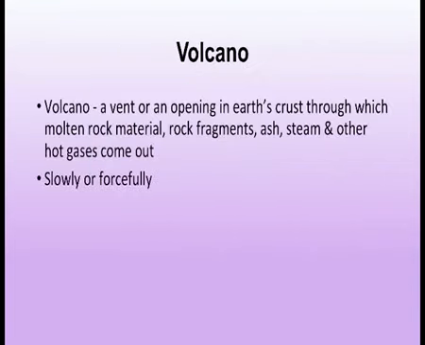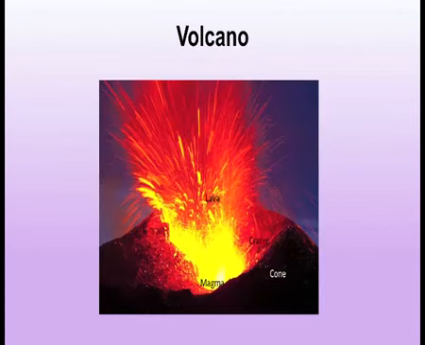Now another thing that happens is volcano. Different types of landforms and processes occur due to this folding, faulting and fracturing, and one of them is the volcano. A volcano is a vent or an opening in Earth's surface through which molten rock material, rock fragments, ash, steam, gases and other hot gases come out. These can come out slowly, forcefully or violently. This is an example of a volcano. You must have seen it in pictures, movies or photographs.